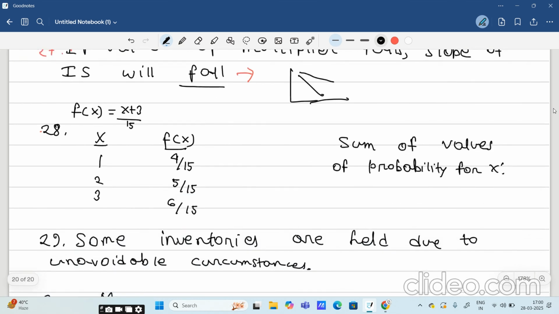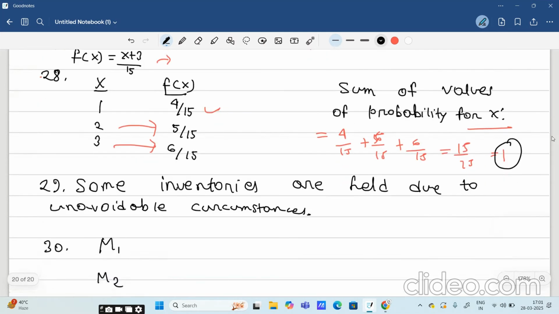Okay, so this was another question that came: X has these values, and the probability mass function of X is (X plus 3) by 15. We have to find the sum of the probabilities for X. So we will put 1 in place of X. What will we get? 1 plus 3 by 15, that is 4 by 15. Then 2 in place of X, then 3 in place of X. Then if we sum the probabilities, that is 4 by 15 plus 5 by 15 plus 6 by 15, we will get 15 by 15, and we will get 1. So you have to take the correct option of 1.